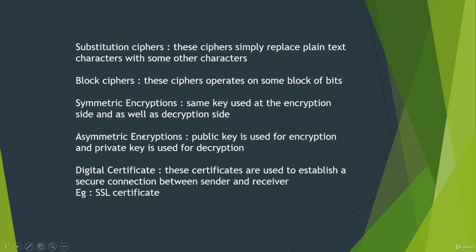And the next one is asymmetric encryption. A public key is used for encryption and a private key is used for decryption. In these encryptions we use two keys. One is called the public key, and it can be used by anyone because the public key is used for encryption only. Even if an attacker or hacker knows this public key, he cannot do anything. And the private key is used for decryption.